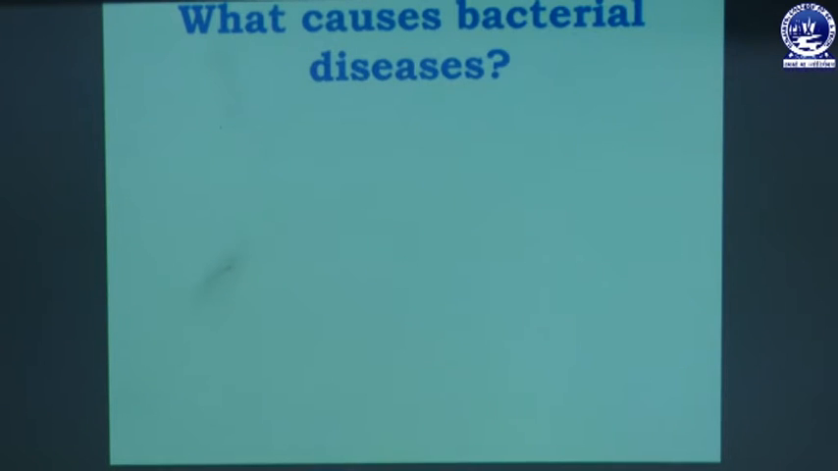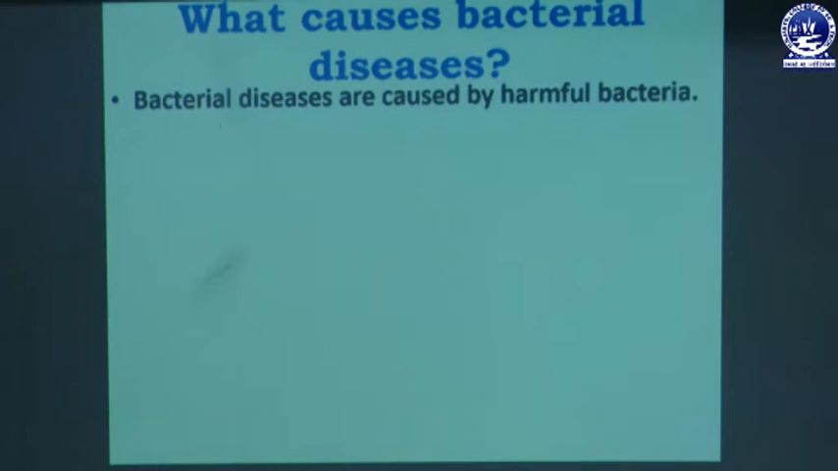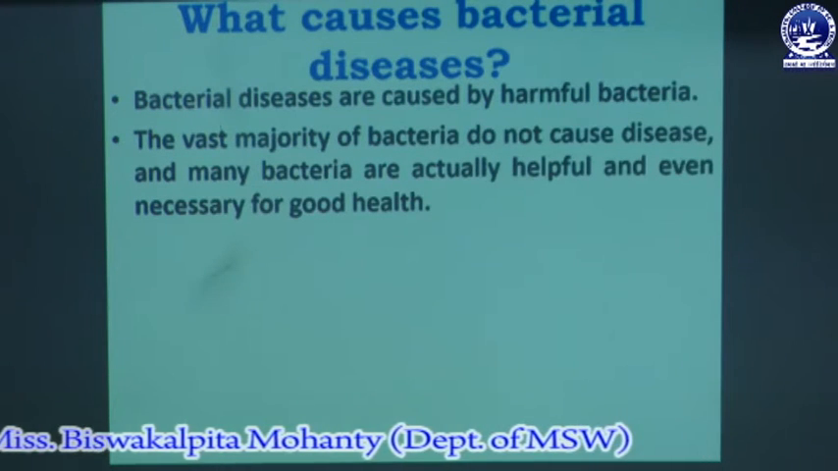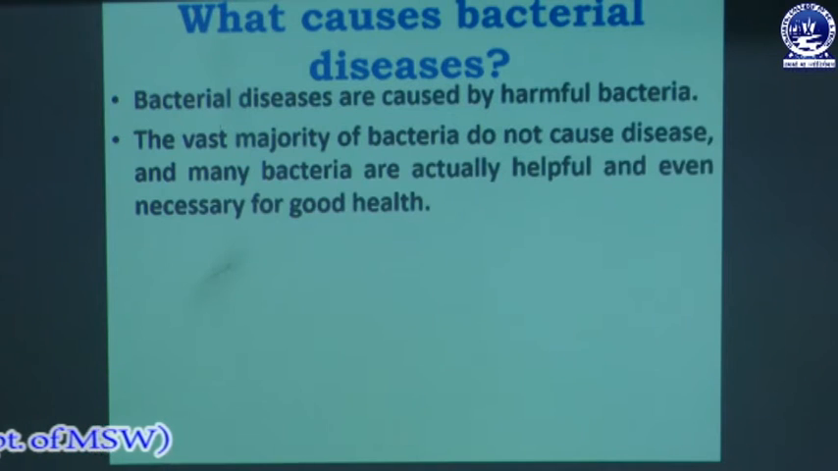And next we will discuss what causes bacterial disease, and what is the cause behind bacterial disease. Bacterial diseases are caused by harmful bacteria. Bacterial disease is always caused by different types of harmful bacteria, because in our human body there are two types of bacteria. Some bacteria have a positive impact and some bacteria have a negative impact. When bacteria multiply immediately, then bacterial disease occurs in that person. The vast majority of bacteria do not cause disease, and many bacteria are actually helpful and even necessary for good health.